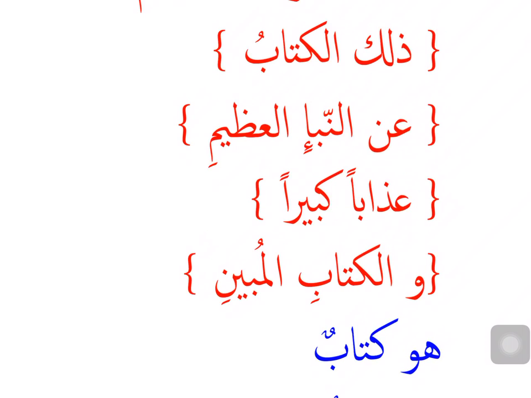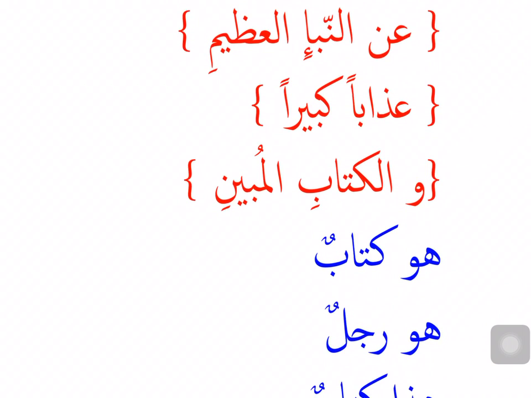Then you can take it as Dhalika is your mubtada and al-kitabu is the khabar mufrad. That is the book. So remember, there are two ways you can analyze it: that book, and maybe there's a khabar coming after it, or you can analyze it as a sentence, that is the book.